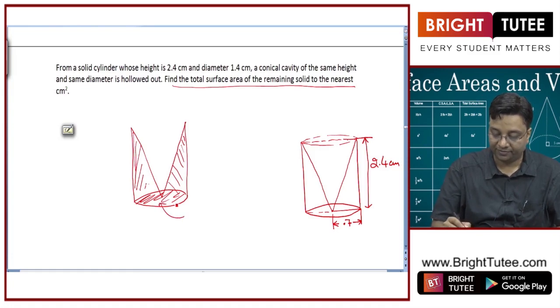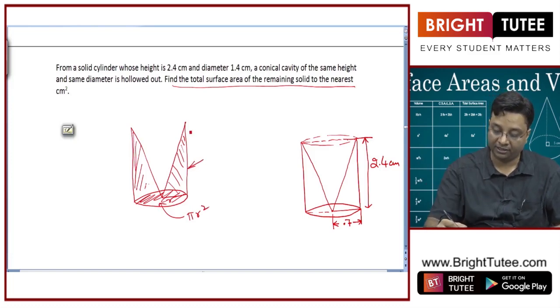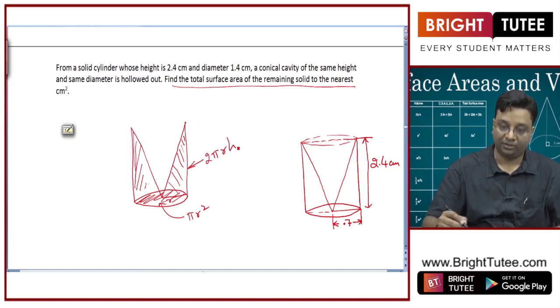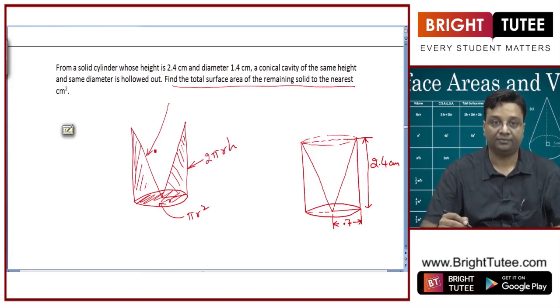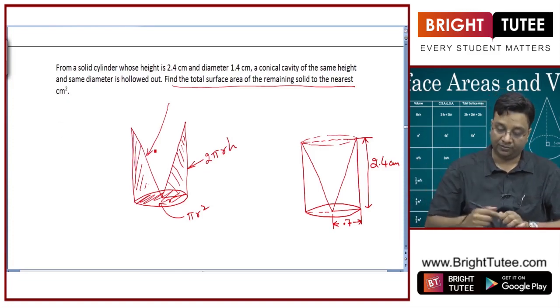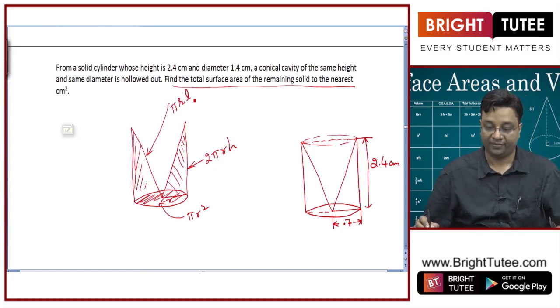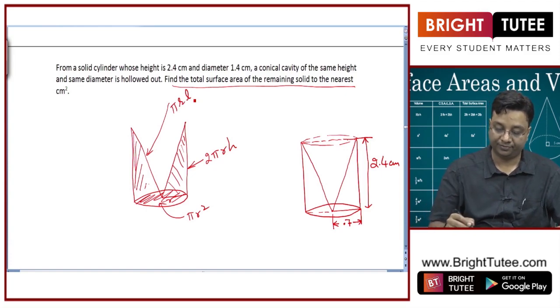What will be the total surface area of this solid? This base, let us say the radius is r, will give me pi r square, and the curved surface area of the cylindrical part, if the height is h, will give me 2 pi r h. And the new surface generated because of the hollowing out of the conical portion has area pi r l, where l is the slant height of the conical portion.